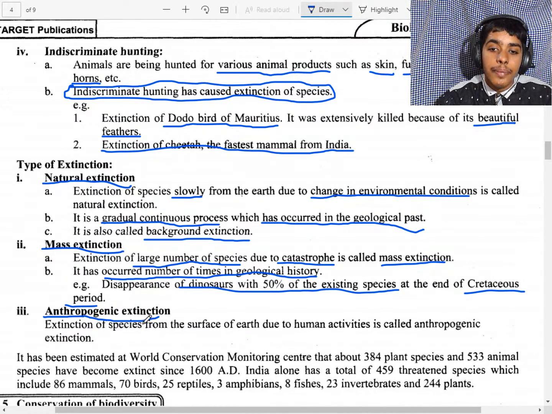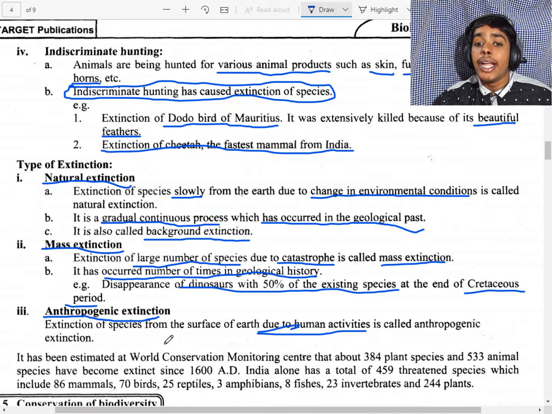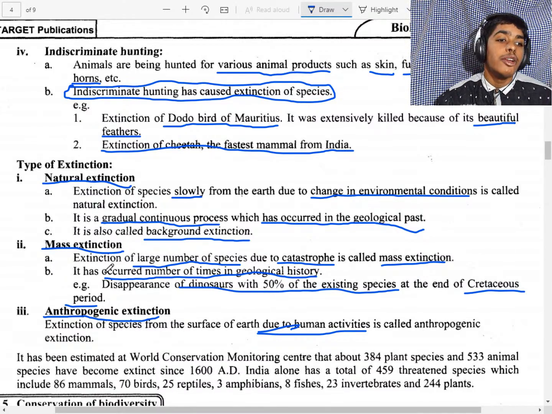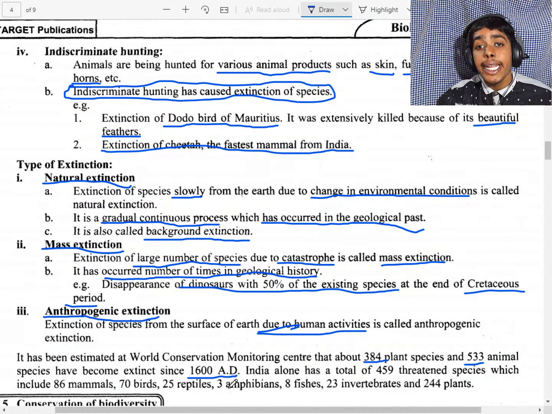Now, anthropogenic, that means due to human activities. Natural means due to natural calamities, mass means due to catastrophic activity, and human means human activity. It has been estimated that the World Conservation Monitoring Centre states that about 384 plant species and 533 animal species have been extinct from 1600 AD to now. 384 plant species are extinct and 533 animal species are extinct.